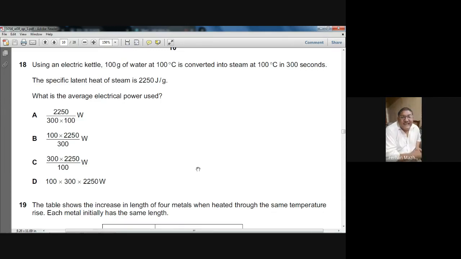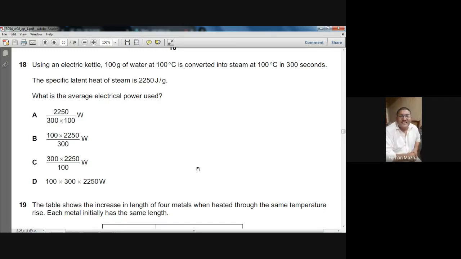The electric power is heat divided by time. And heat will be M multiply L. So M is 100 gram multiply L, that is 2250, and divided by time, that is 300 seconds. And the answer will be, the unit will be what?